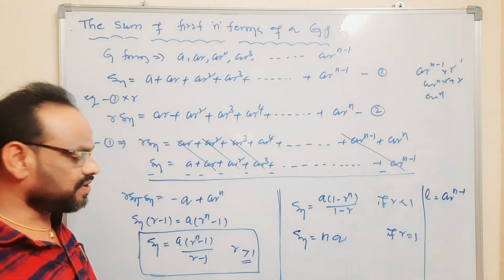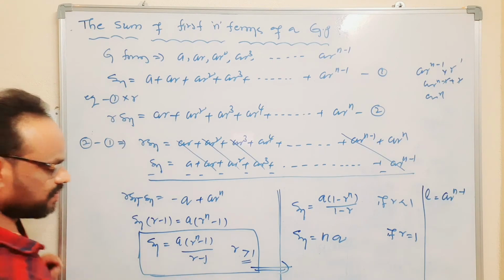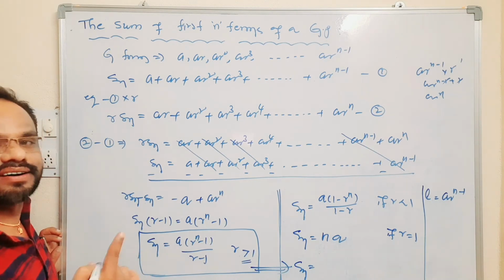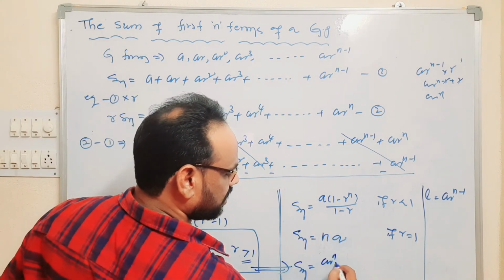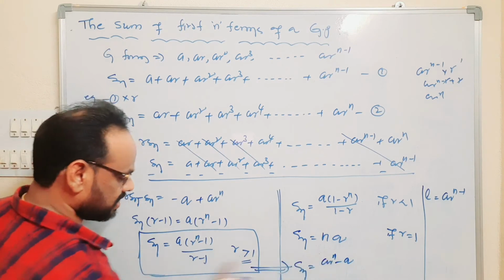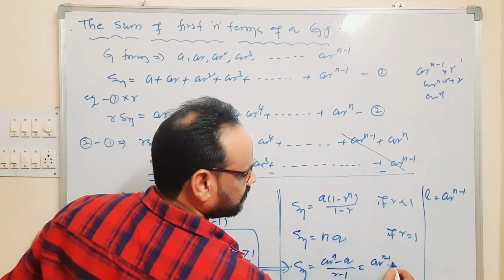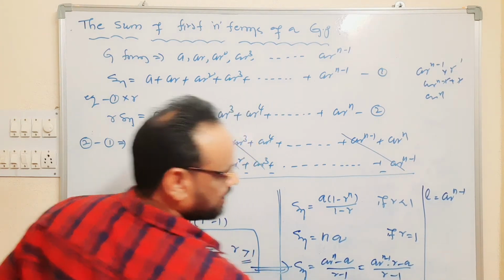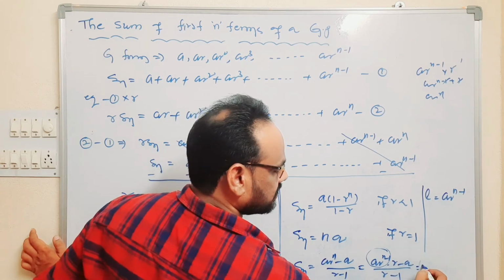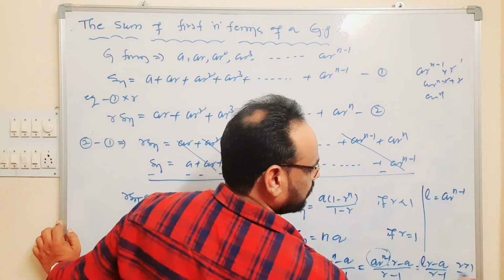If r is greater than 1, this can be written as Sn is equal to ar power n minus a by r minus 1. ar power n can be written as ar power n minus 1 into r. ar power n minus 1 is nothing but l, so it can be written as lr minus a by r minus 1, if r is greater than 1.